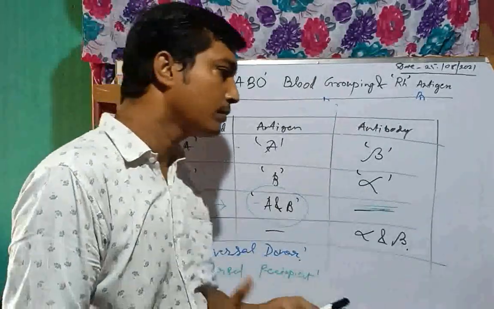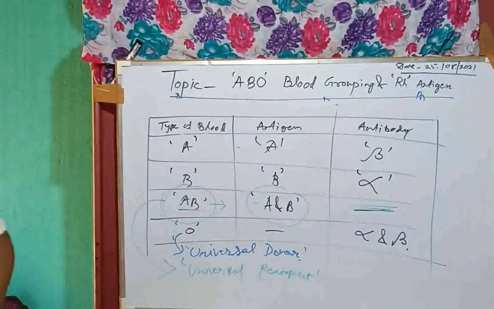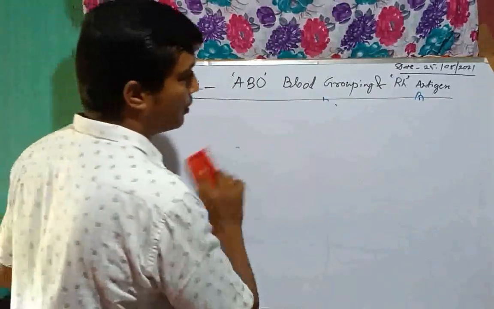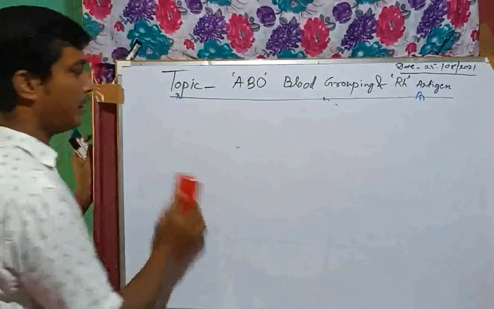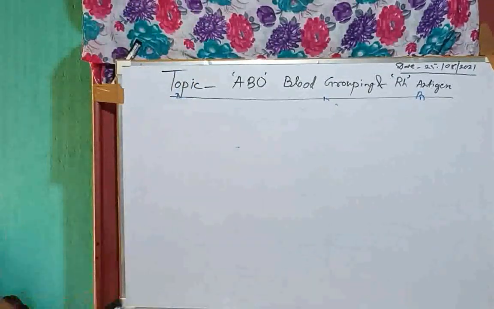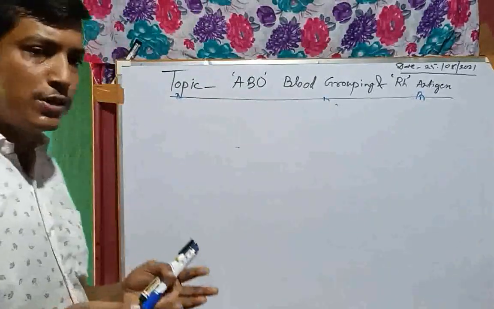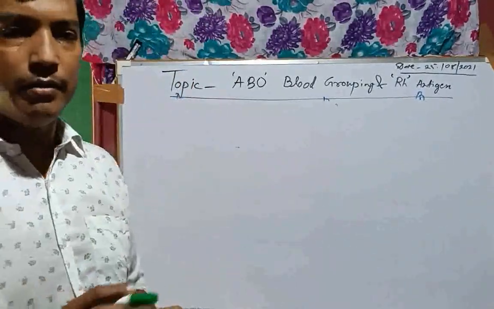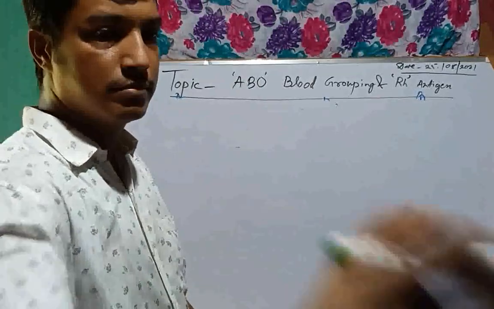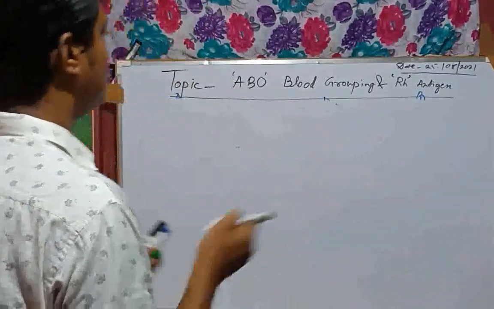Now, any queries? No problem. Okay, let's move on. You may have heard of A positive, A negative, B positive, B negative, AB positive, AB negative, or O positive or O negative type of blood. What is positive and what is negative? Do you know anybody? Please tell me. Anyone? Yes. Rhesus. Very good. Sit down. Very good. Rhesus factor.